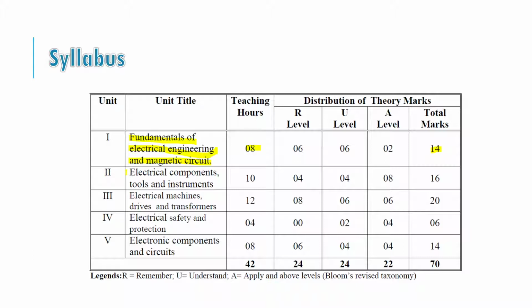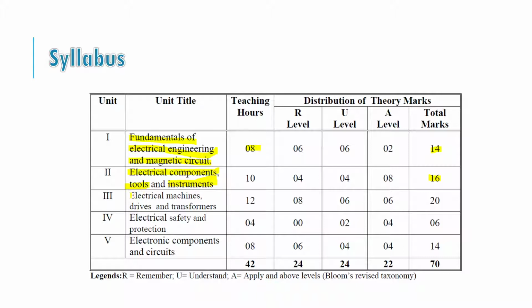The next chapter is Electrical Components, Tools and Instruments. In this chapter you will study the various components of electrical engineering, such as resistor, capacitor, inductor. You will study various tools, such as plier, wire cutter, and various instruments like voltmeter, ammeter, multimeter. This chapter has total marks of around 16.